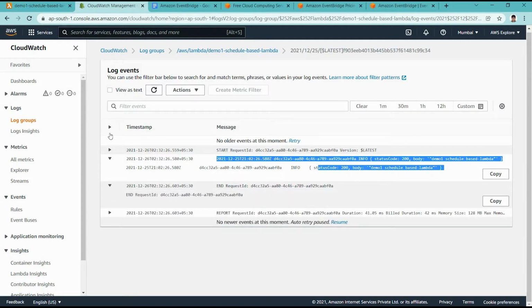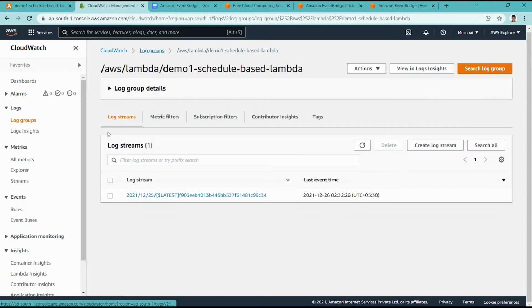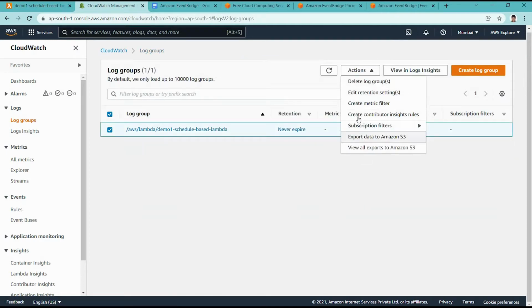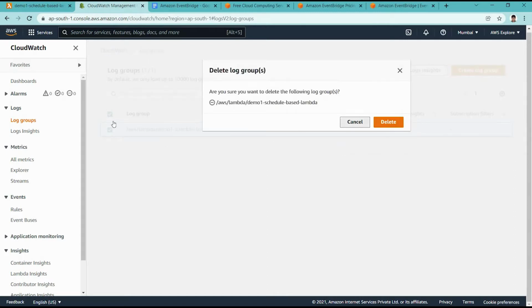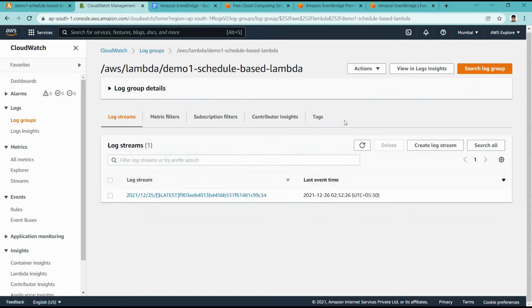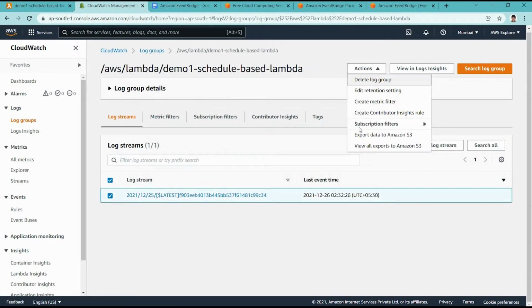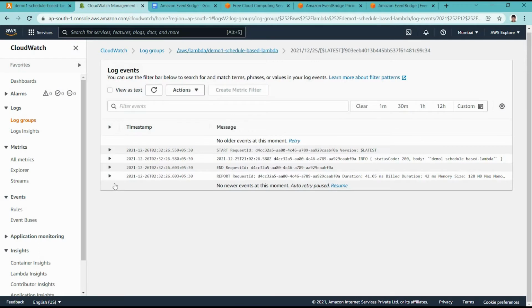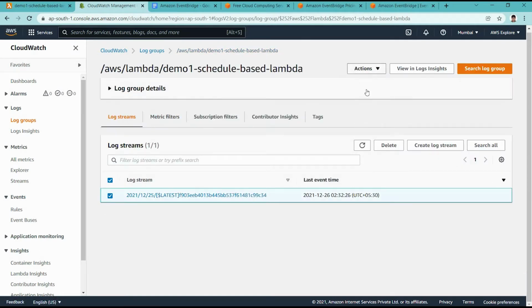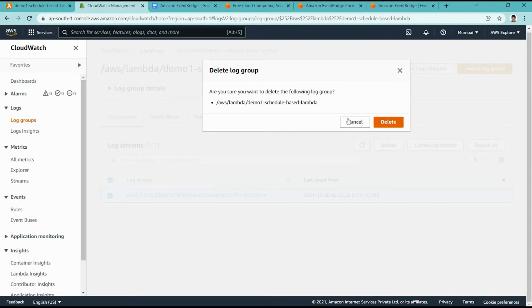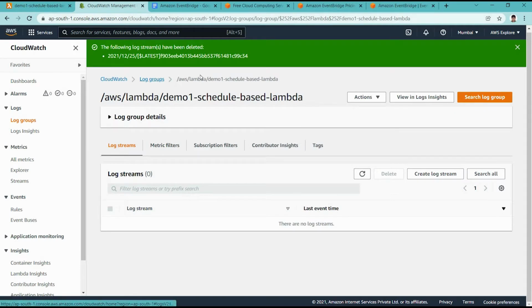Okay, for now let me clear this log, so that when a new execution happens we get an idea. I'm deleting this existing log. So for now we do not have any logs in this particular lambda.